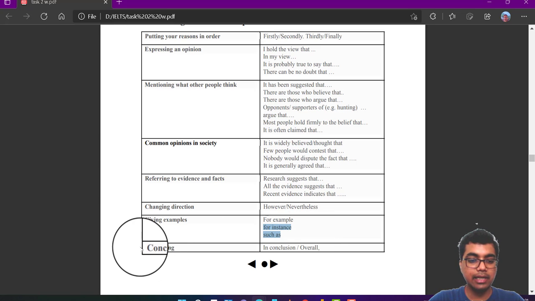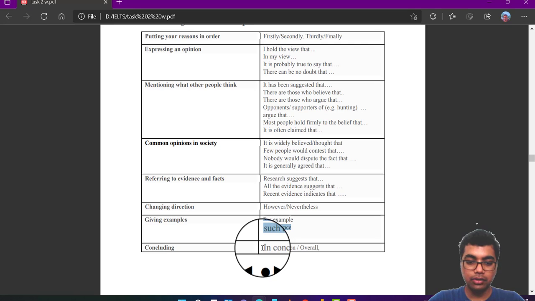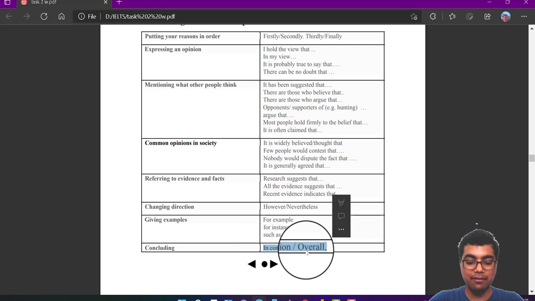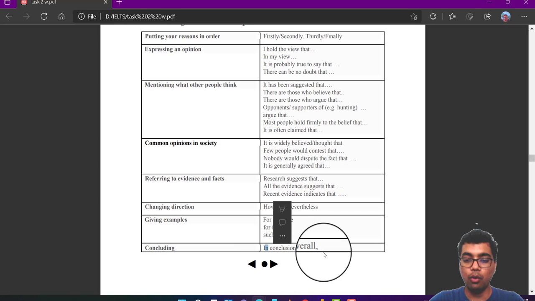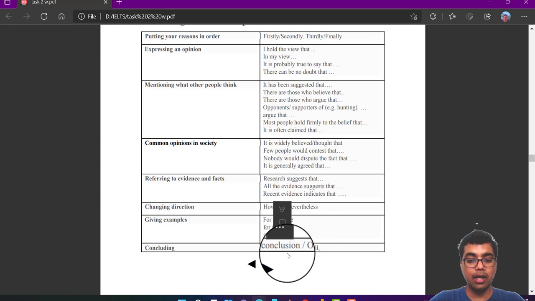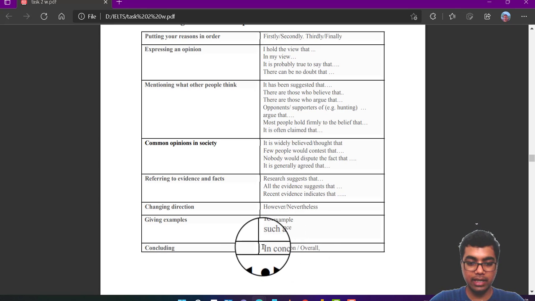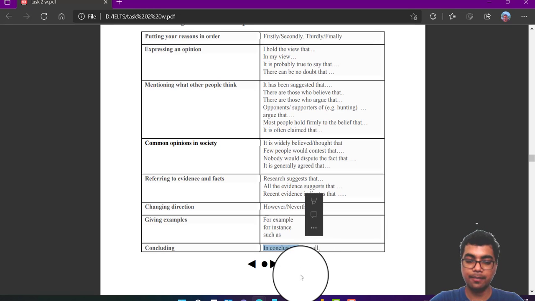Now lastly, concluding. To conclude any essay you have to use phrases. The best phrases are in conclusion, overall, to conclude, to sum up. I want you to stick to only the first phrase, that is, in conclusion. Stick to this phrase, because in the real exam you might get confused if you use different types of phrases. So directly use in conclusion, and because of that I am suggesting this.